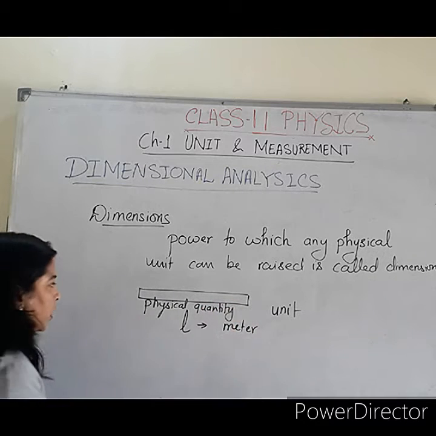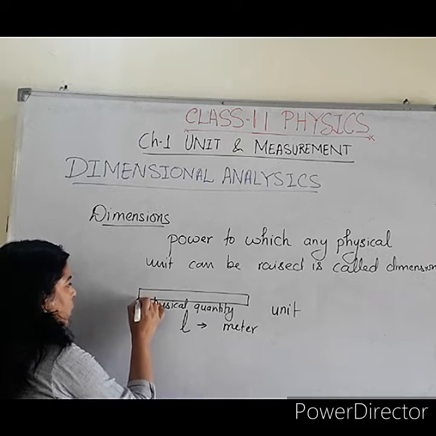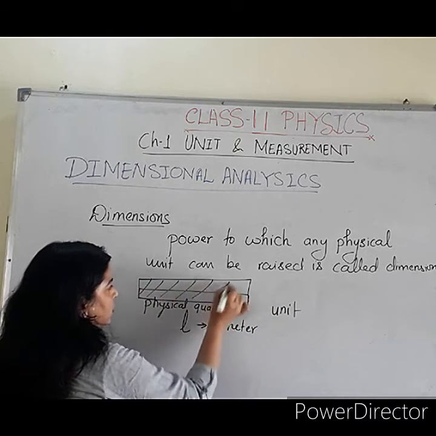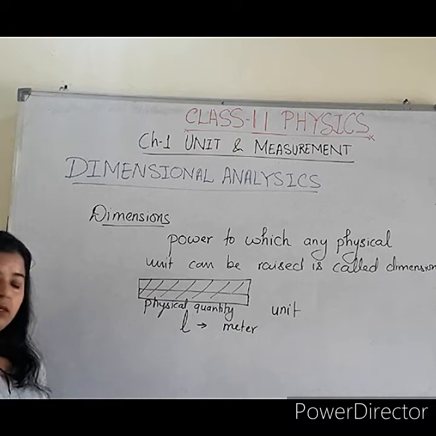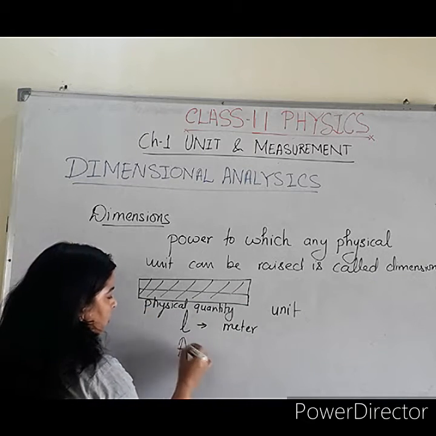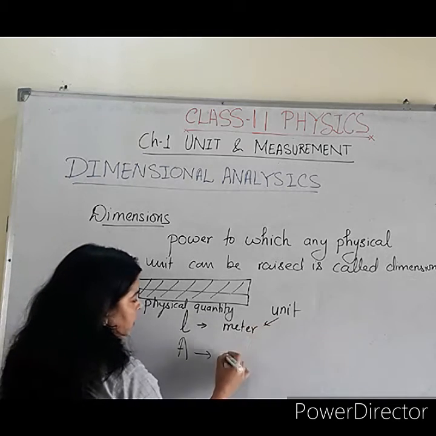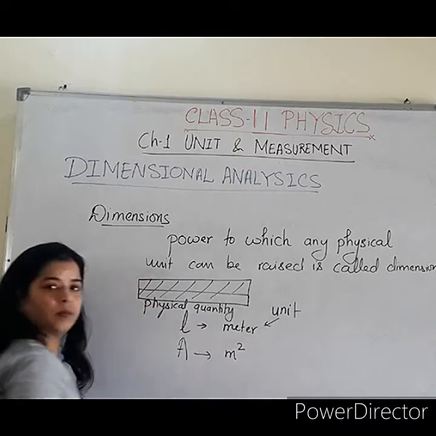Okay. If you want to calculate the area of this particular shape, then you have to calculate the physical quantity as area and the corresponding unit is meter square.